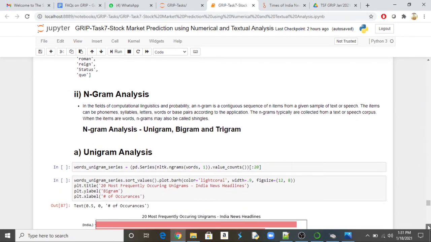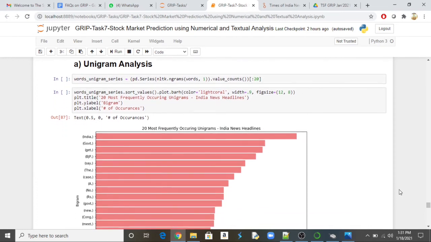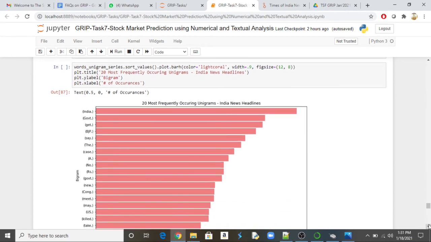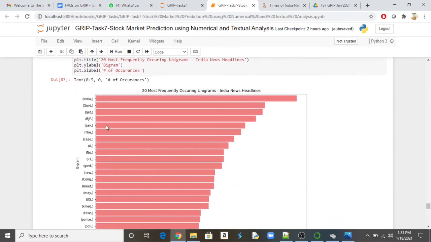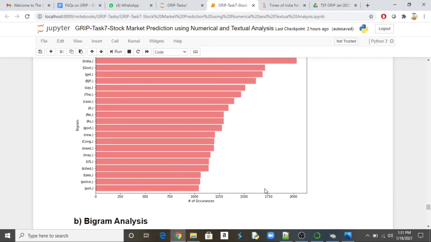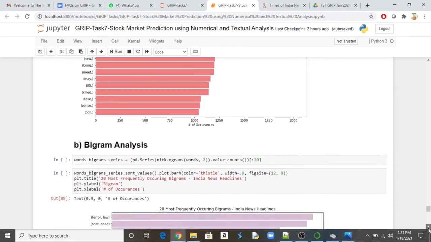So first we will run the unigram analysis. We'll bring the 20 most frequently occurring unigrams in the Times of India headlines. In this case, what we can see is that India, government, BJP, said are a few keywords which occurred the most number of times. If you look at the keyword India or government, it occurred more times, right? So let us go with bigram analysis.